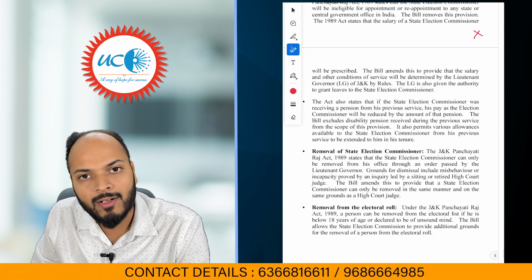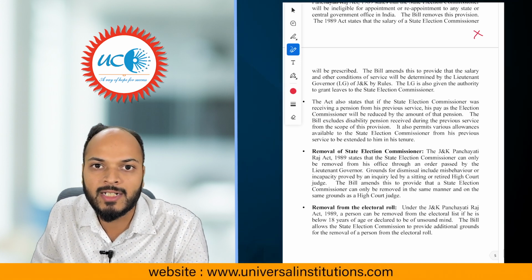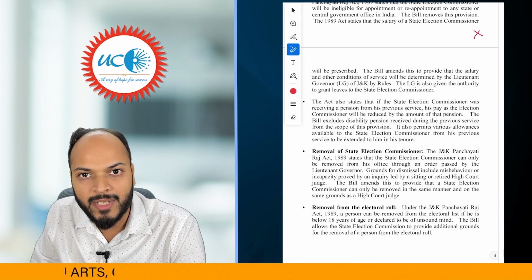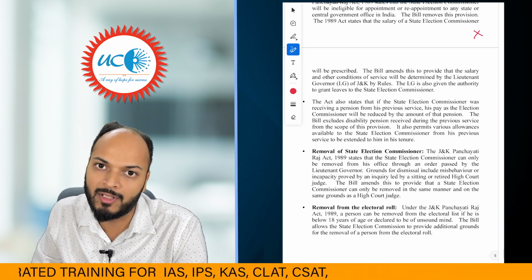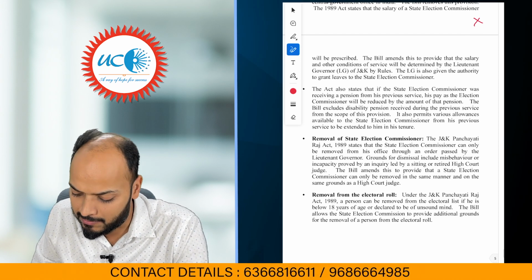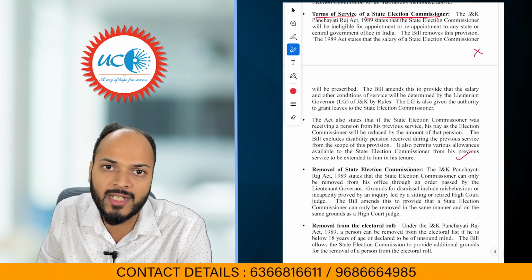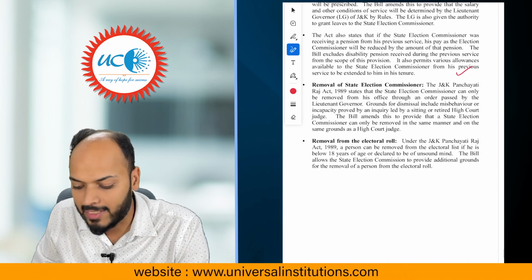Secondly, the earlier laws also said that if a state election commissioner has worked earlier in government and is getting some pension, right, his salary will be reduced by that pension amount. Again, this condition has also been removed by the new bill. So these are a few changes regarding the terms of service of a state election commissioner.